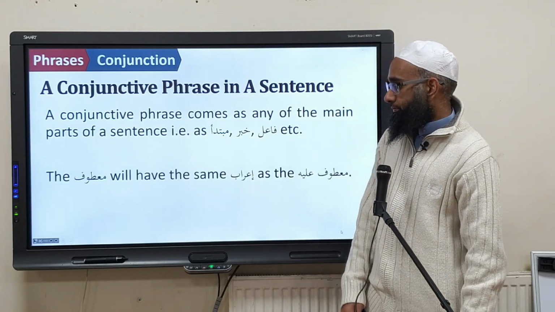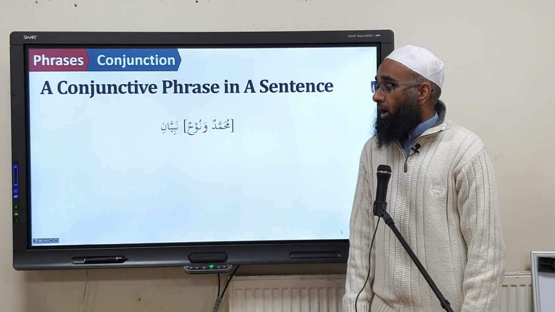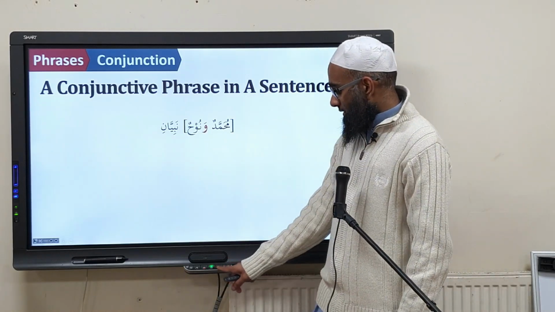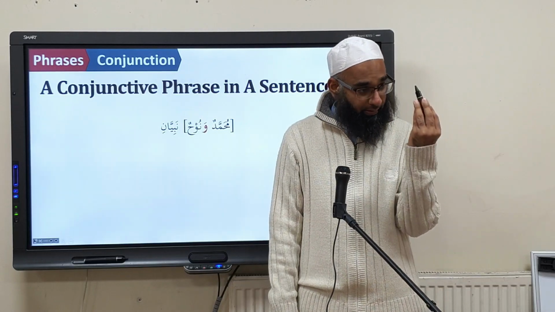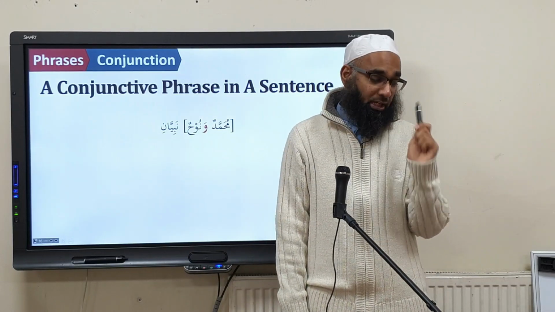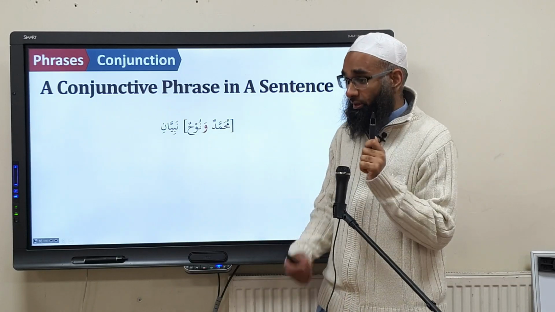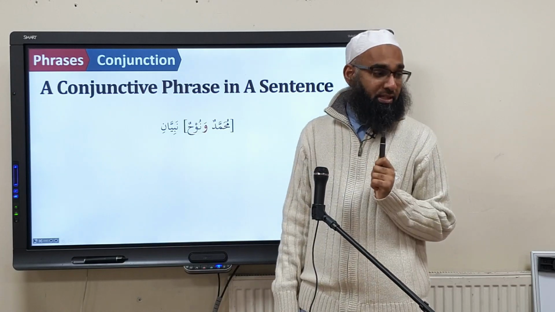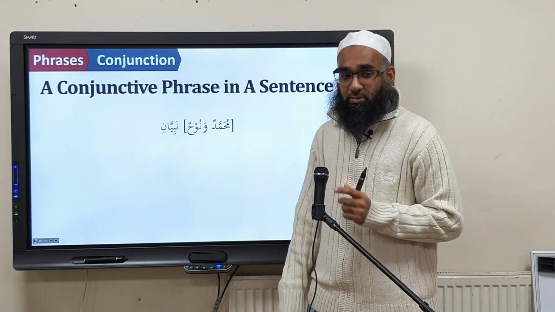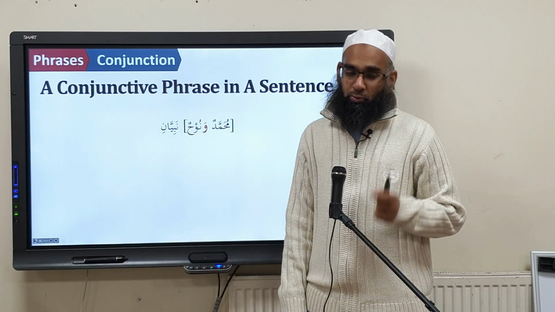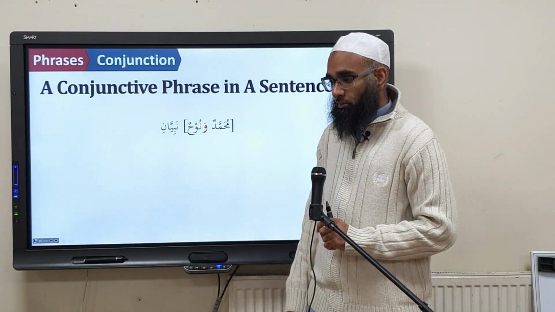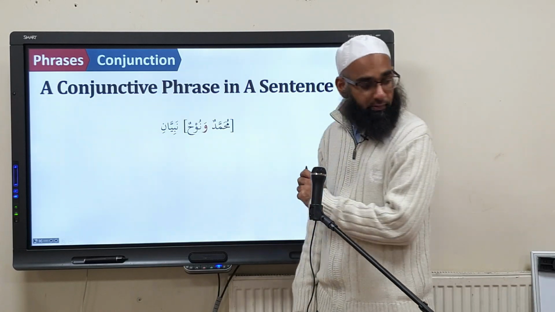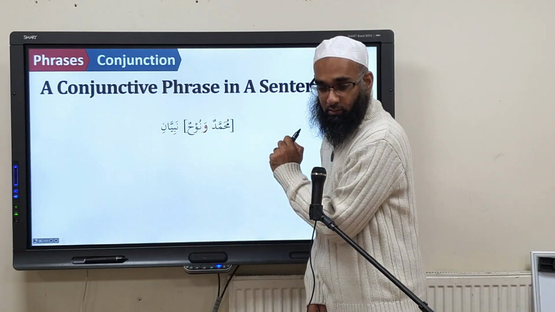Okay, so for example, Muhammadun wa Nuhun Nabiyyan. What's the tarkeeb of this? Remember the follow rule. Get a blue pen. Make sure you have a blue, black, and a green, very important. So make sure you have those 4 colors. What do you do first of all? What kind of sentence is this? Jumlatun ismiya or jumlatun fa'liya? Jumlatun ismiya. So what are the 2 parts going to be? Mubtada and khabar. You get the blue pen. You overline what? What's the mubtada?